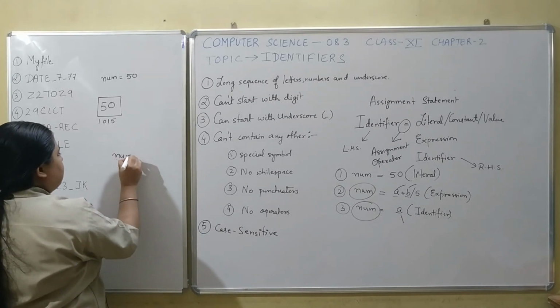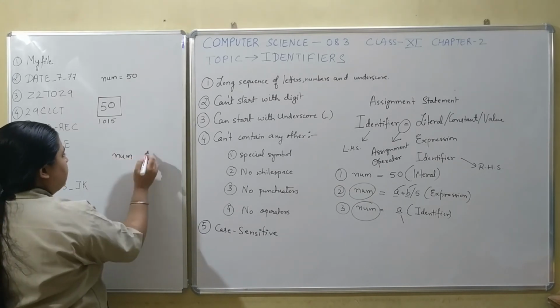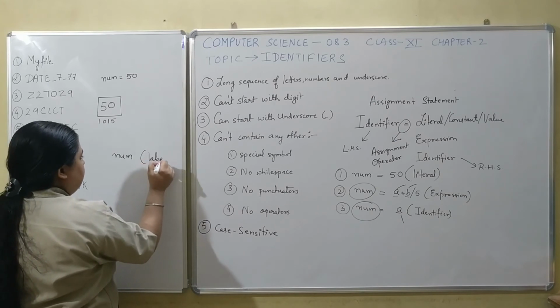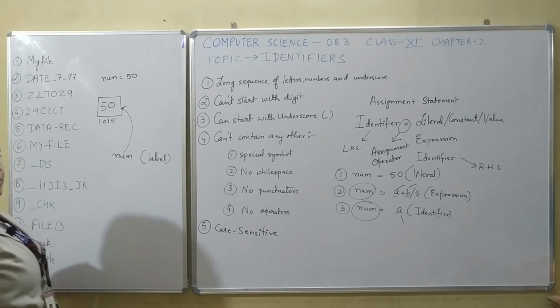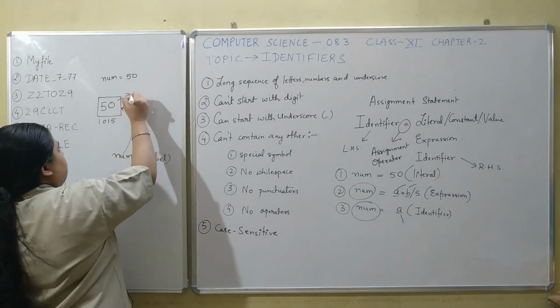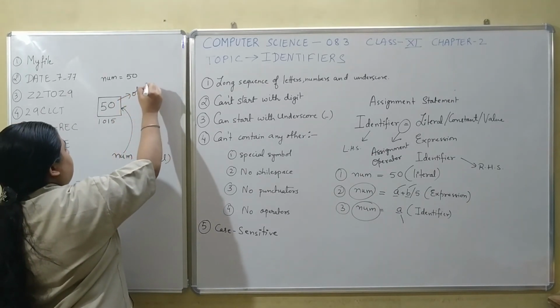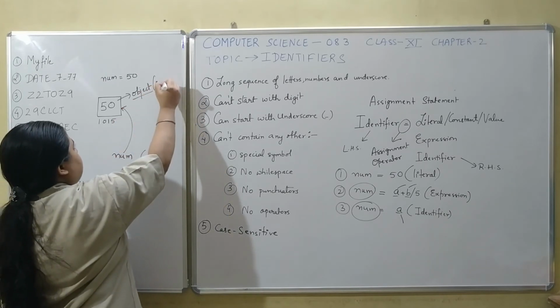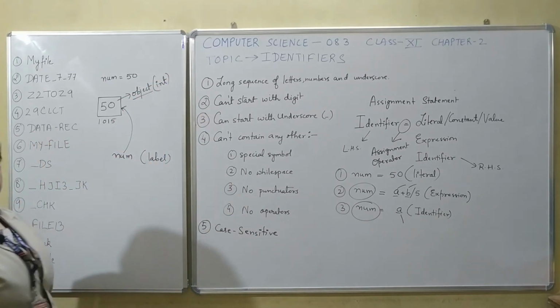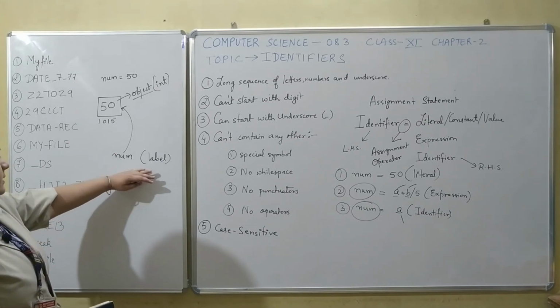This num is an identifier, that is, a label, and this label will be pointing to this object, and this object has a particular type. What is that type here? It is an integer.